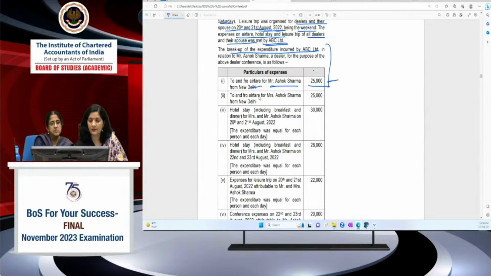The expenditure you incur for the participant in relation to that conference will not have TDS deducted. But for Mrs. Ashok Sharma, the airfare of 25,000 will be included, because whatever expenditure you incur for a family member is tantamount to a benefit or perquisite. So we will include this 25,000 incurred on his wife.